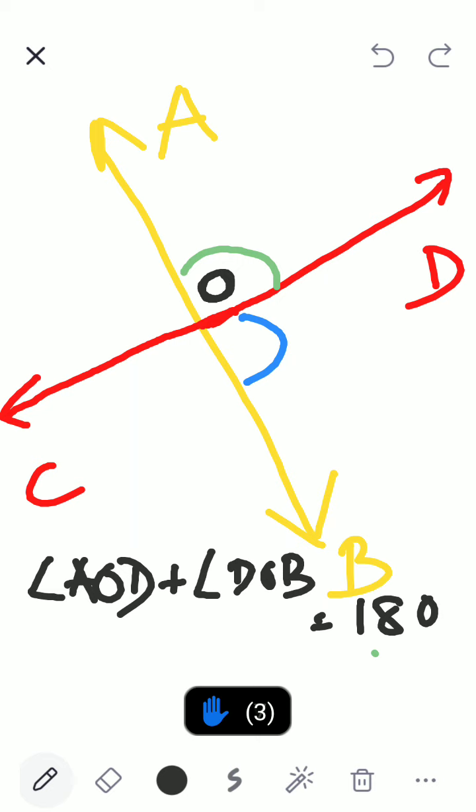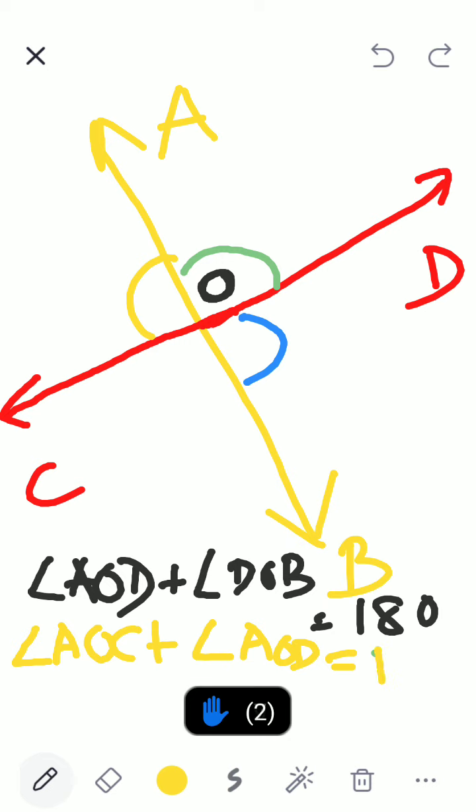Okay. Now tell me, children, what is angle AOC plus angle AOD equal to? 180 degrees.